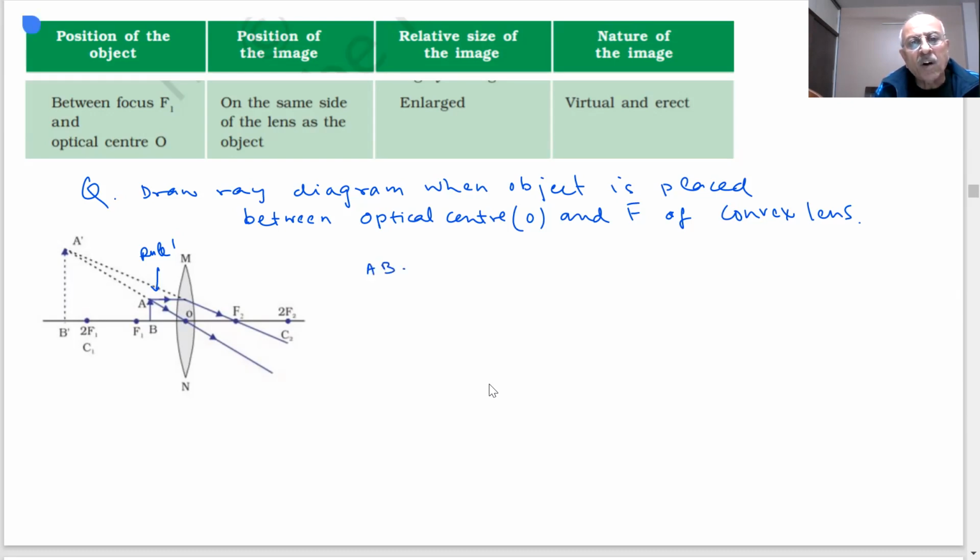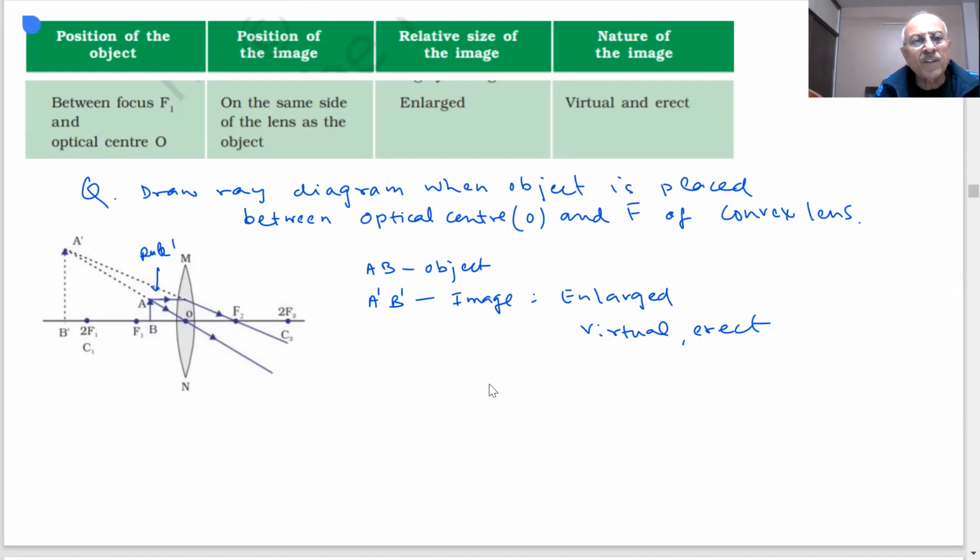AB is my object. A dash, B dash is the image, student. You can see this has become enlarged. It is not real, it is virtual and erect. Virtual and erect, student.